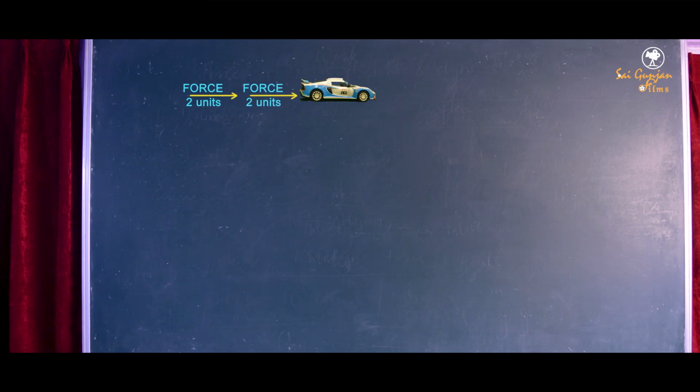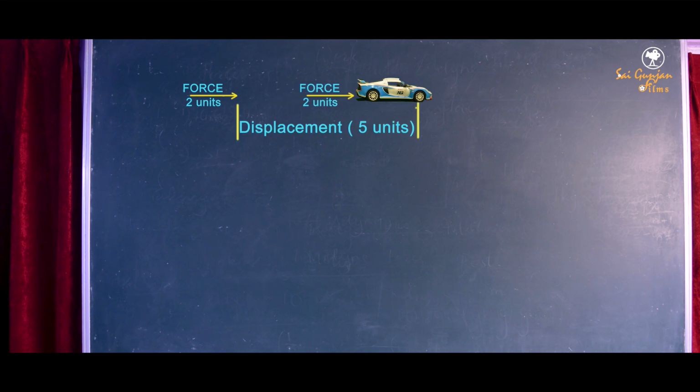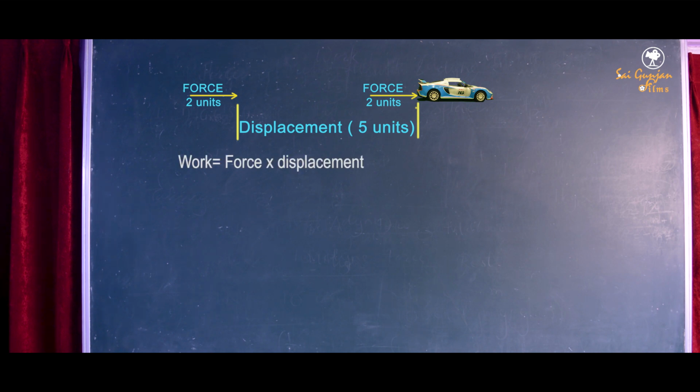And let's say the displacement produced in this case is 5 unit. So according to the definition of work done, work is equal to force into displacement, and work is equal to force is 2 unit, displacement is 5 unit, and hence the work done in this case is 10 units.